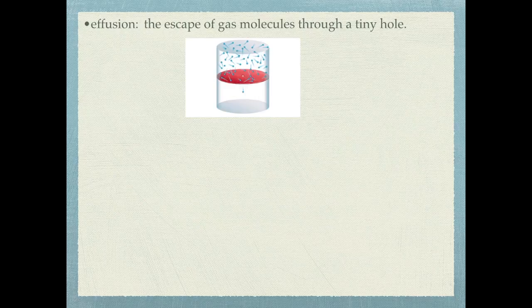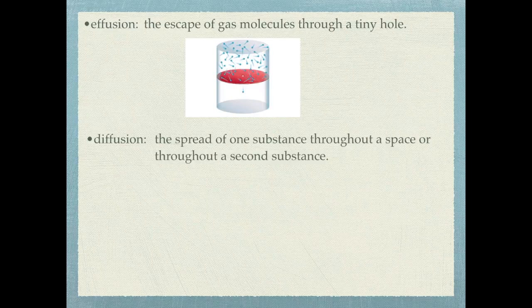Another example of effusion that you experience in your everyday lives is with a balloon. If there's a little hole in the balloon, which there are a lot of, then gas molecules can move through that tiny hole. That process is called effusion. Diffusion is the spread of one substance through either space or through a second substance. So you experience diffusion when you smell perfume, because the perfume is moving through air.